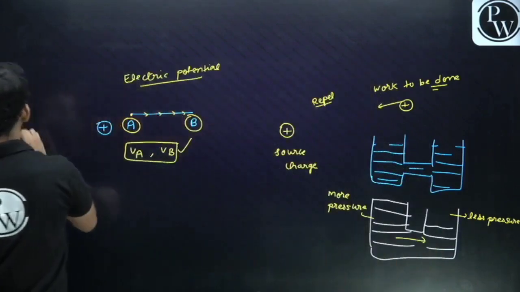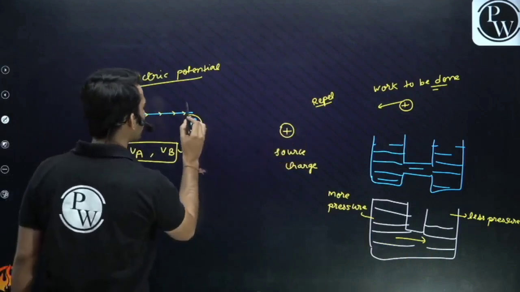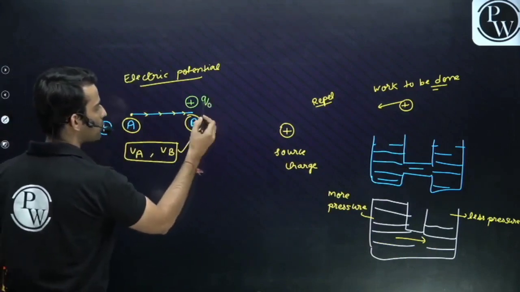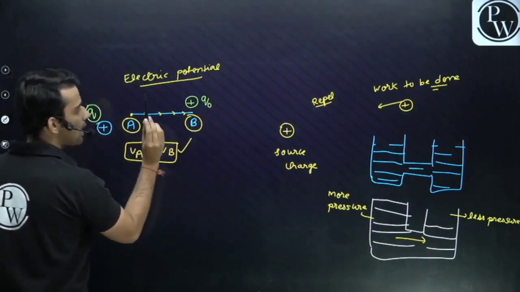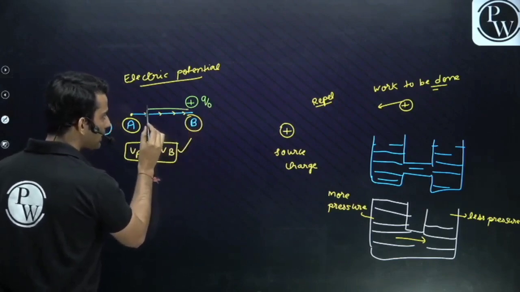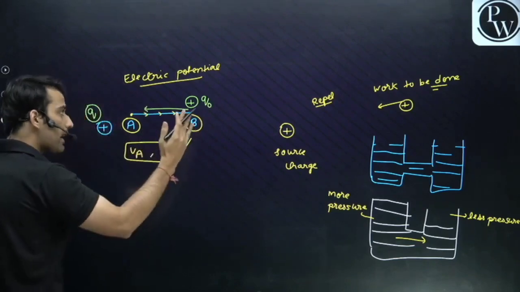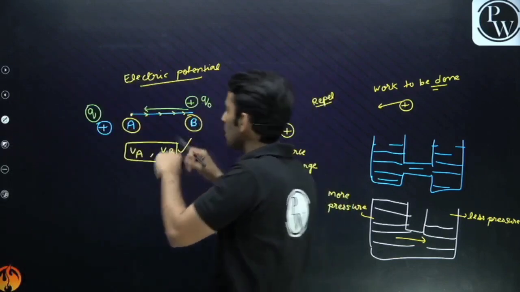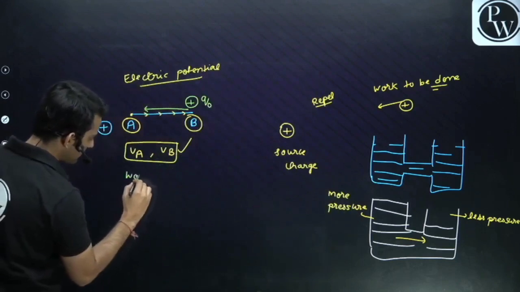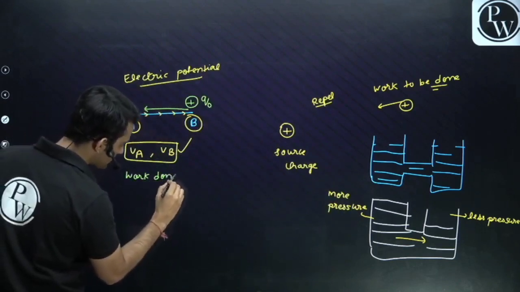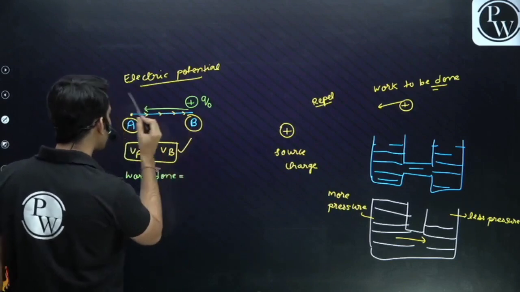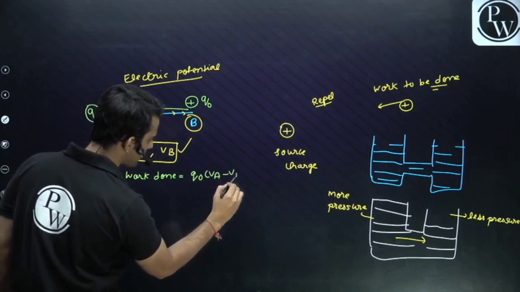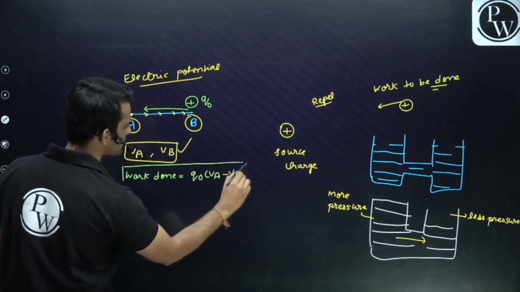So guys, now let's say, considering the same case, if I want to bring another positive charge, let's say this is Q and this is Q naught. Q naught is a charge and Q is a source charge. I want to bring this Q naught from B to A. So guys, some external work has to be done because the charges will repel. I have to apply some external force. So work done, or I must say energy spent in moving this charge from here to here, is nothing but Q naught into potential difference, VA minus VB.